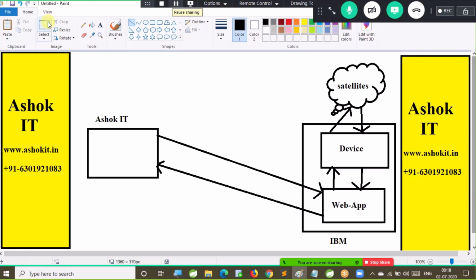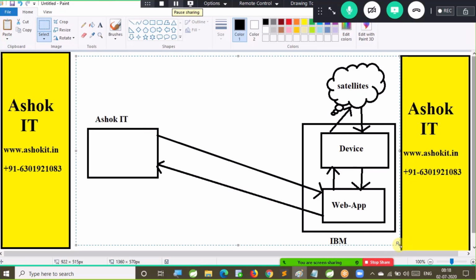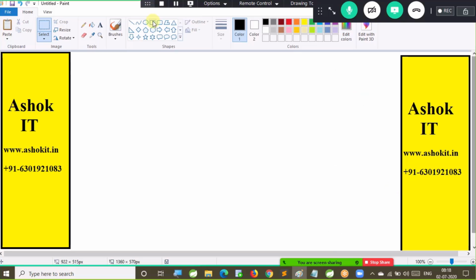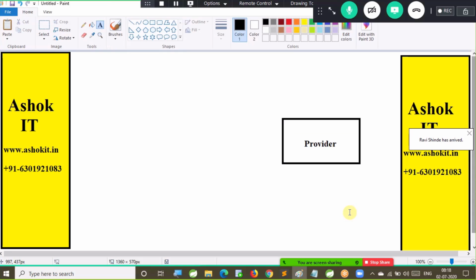Now let's start. In the world of web services, development will always begin from the provider application. Why? Because if the provider is not available, then how can we develop a consumer?